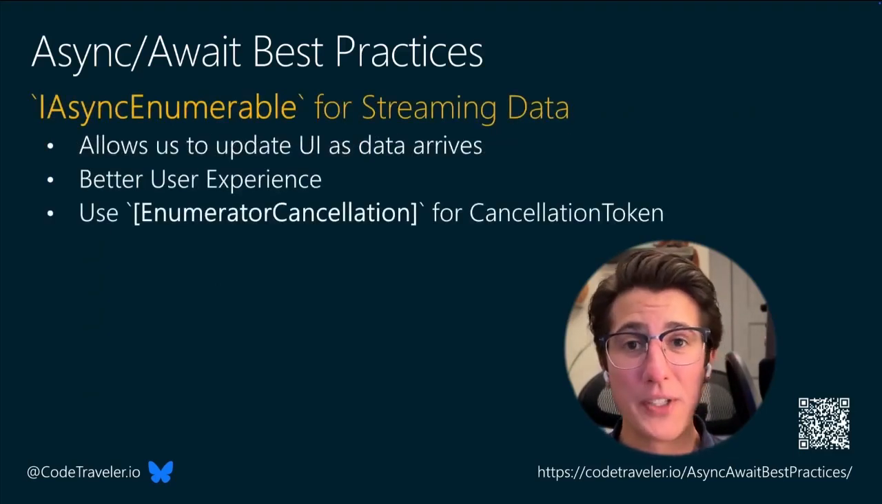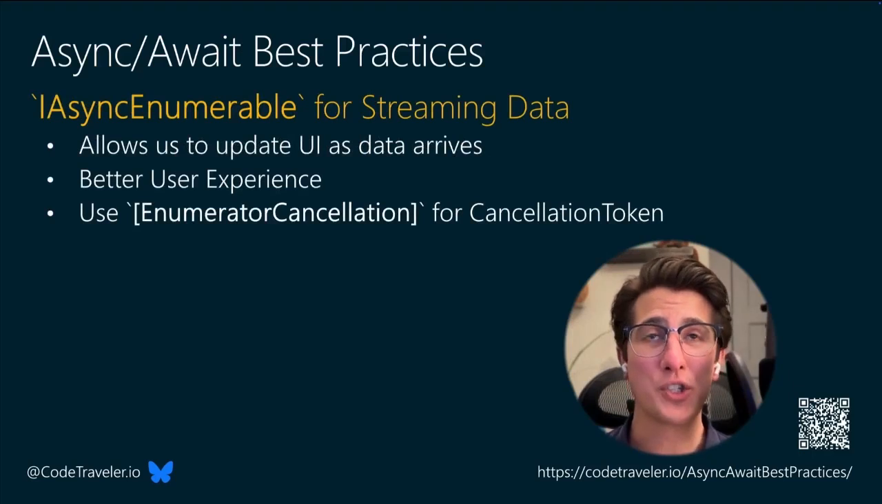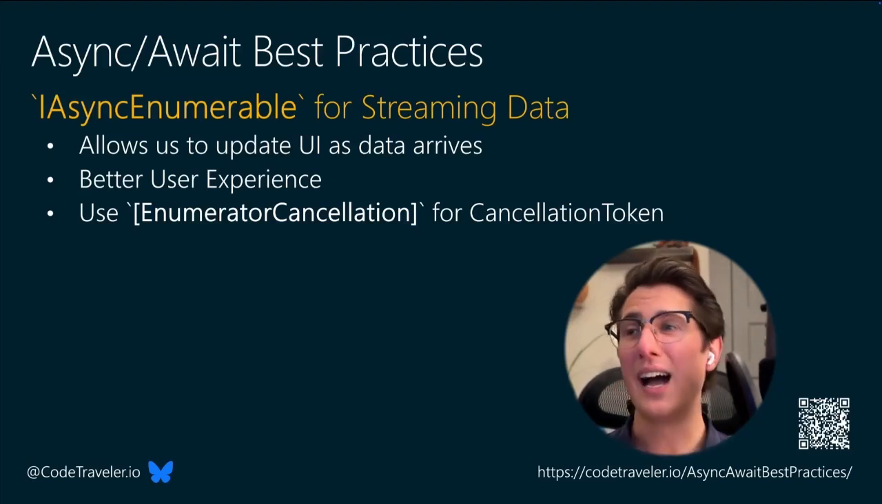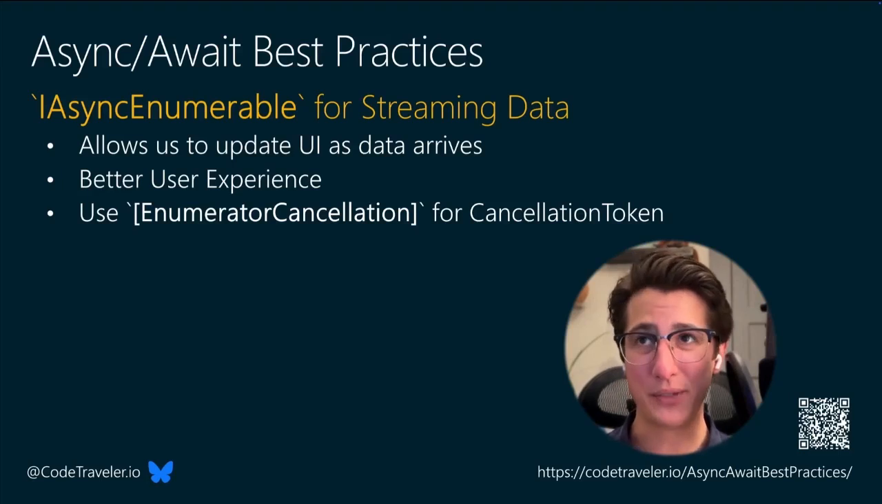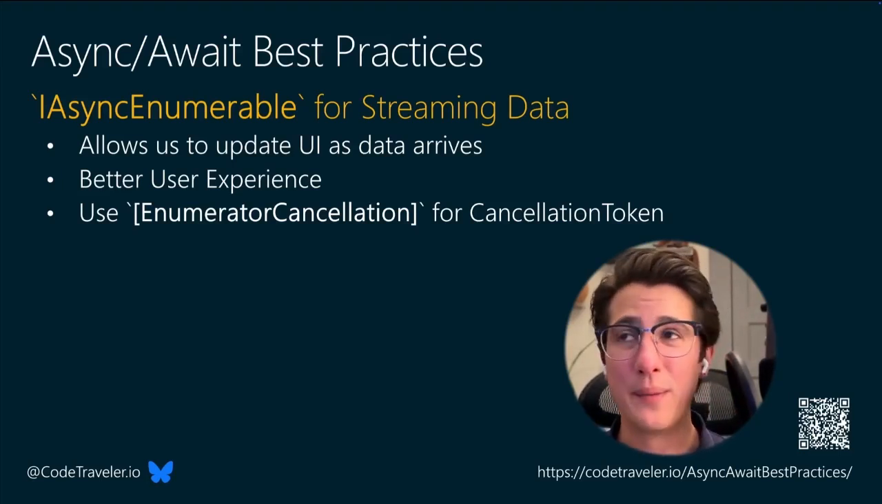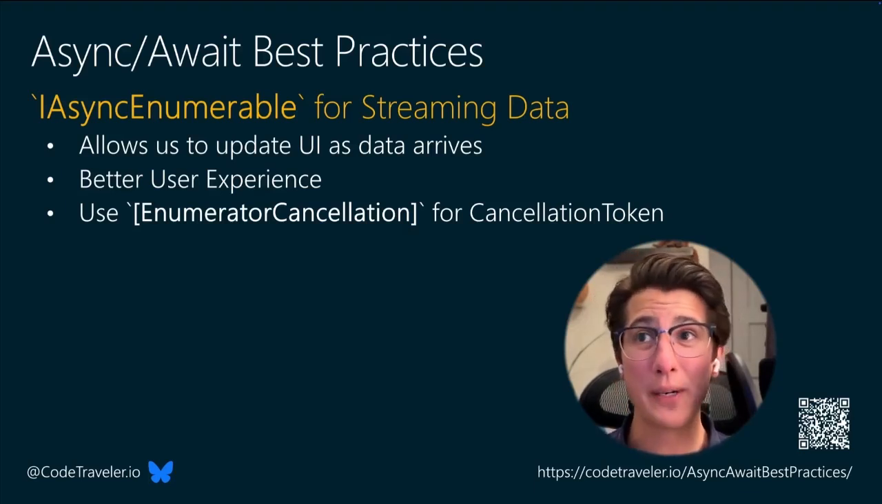Async enumerable. So like we saw, if we are streaming data, if we're ever making an API call that returns many results, and we want to show that to the user as the results roll in, IAsyncEnumerable is your best friend. It allows us to update the UI as that data comes in. It gives us a better user experience.